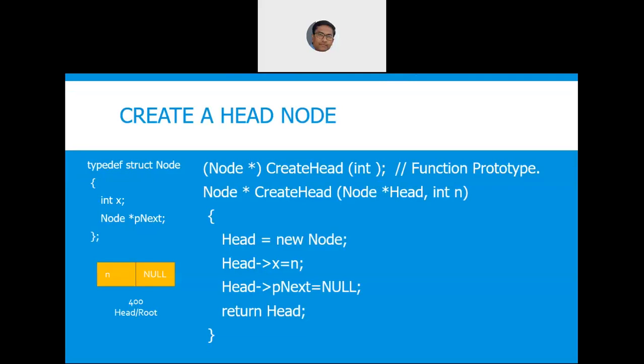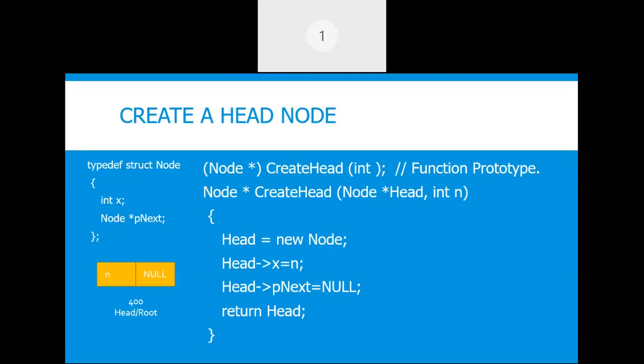Now, what is the problem I am talking about? Creating a head node. That means what? Using a function. So, shall I proceed? Can somebody acknowledge? Are you following? Yes, sir. Okay, fine, good.